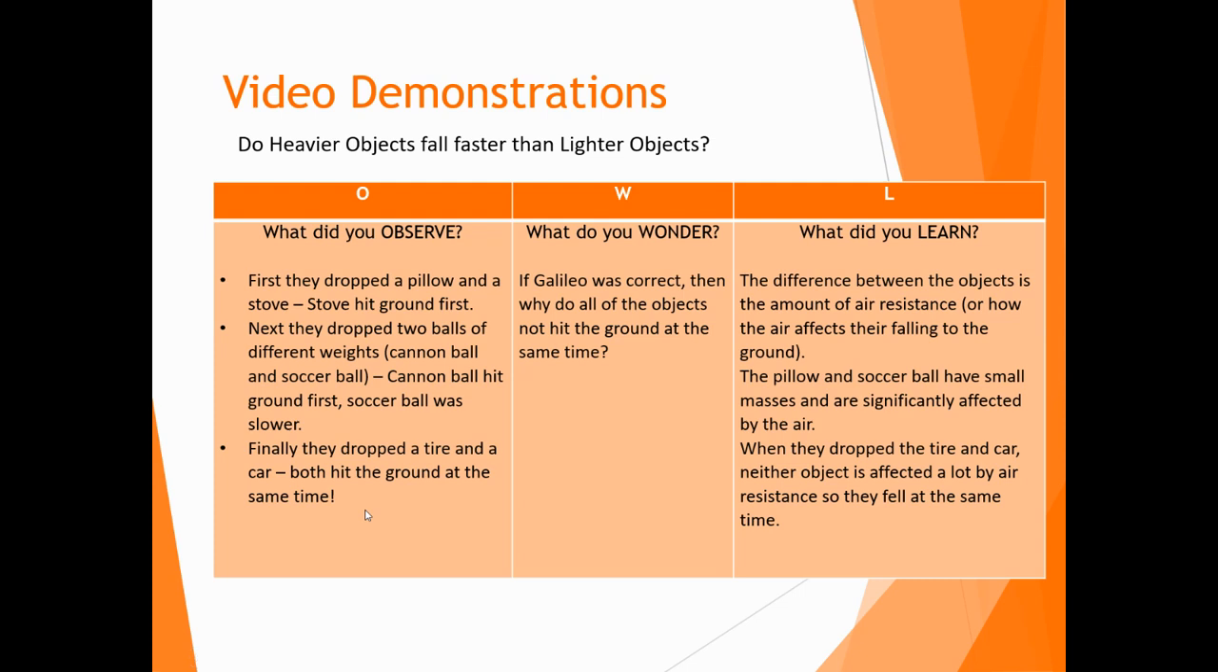And next, they dropped two balls of different weights, a cannonball and a soccer ball. And the cannonball hit the ground first, and the soccer ball was slower. And then finally, they dropped a tire and a car, and both hit the ground at the same time.